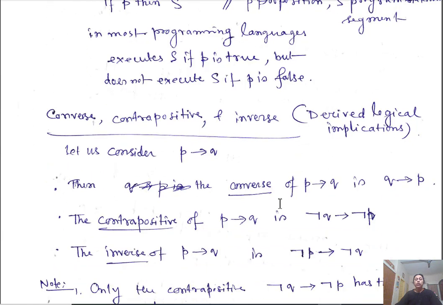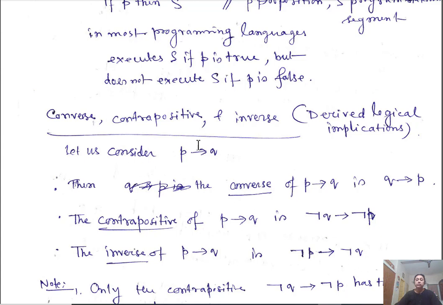Okay, so you have an implication P implies Q. Then the converse statement of P implies Q is Q implies P. Its contrapositive will be negation of Q implies negation of P. This is the contrapositive, and the inverse of this implication is negation of P implies negation of Q.